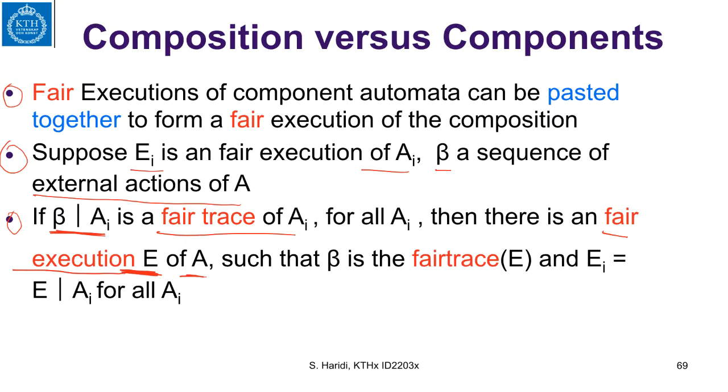It has the following property: beta is a fair trace of E, and the local execution of its component automata is the projection of E onto the component A_i.